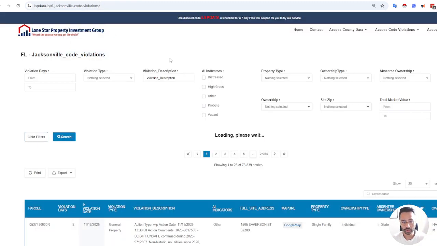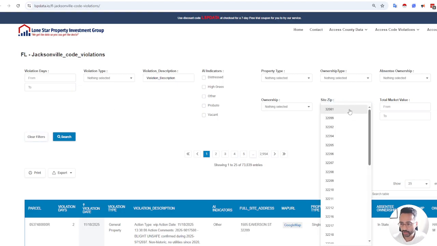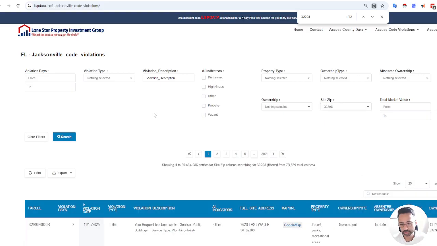Well, come in here. Our data is refreshed daily. The bigger the city, the more information we have and the bigger the value you get, because anytime you sign in, you get new information as well. So here, it's as simple as coming here and zeroing in on this zip code. Let's search for that. There are about 4,900 records.